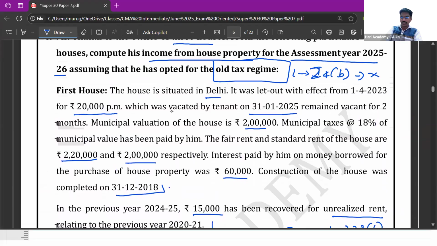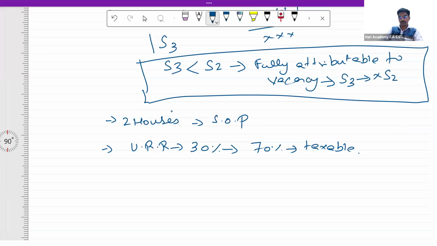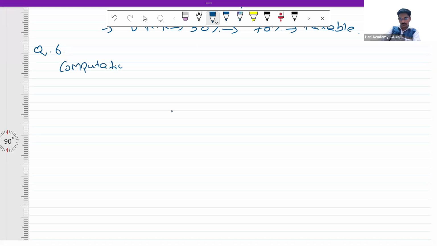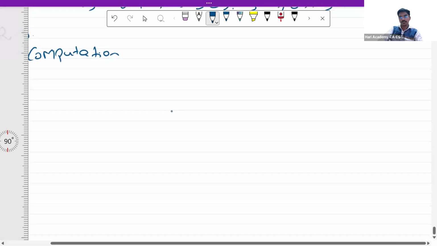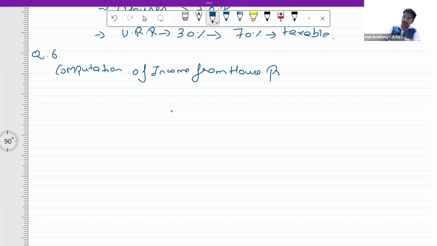Now let us compute income from house property for Mr. Thakur. Now let us get into the computation. Question number 6. Computation of income from house property of Mr. Thakur.